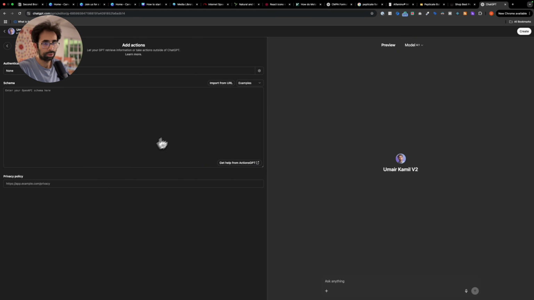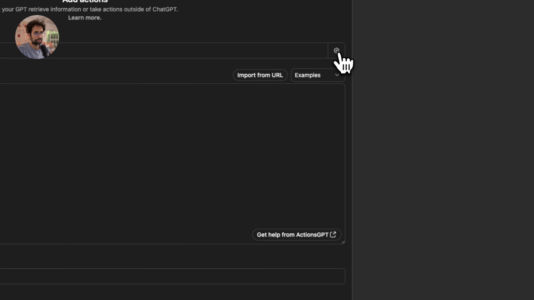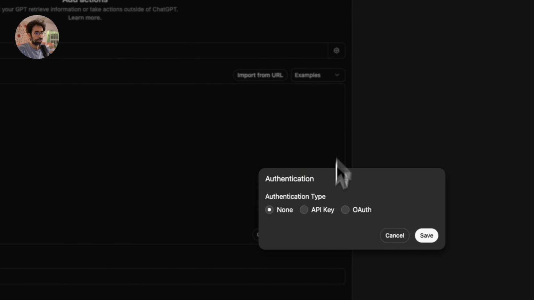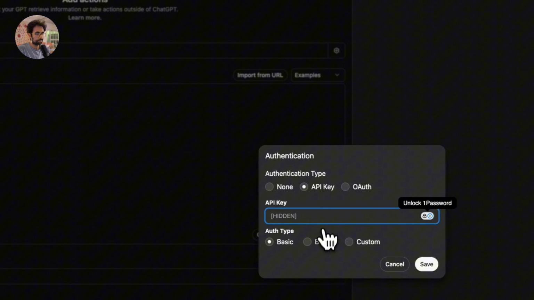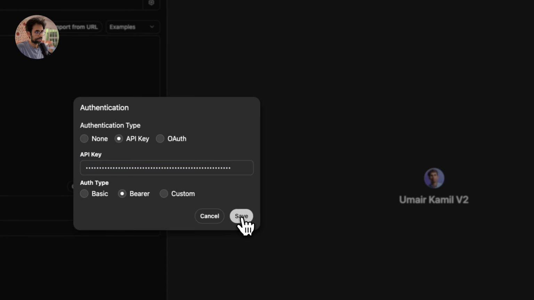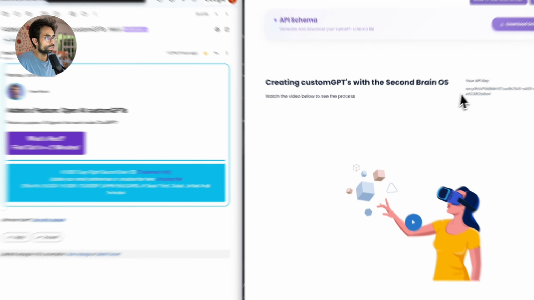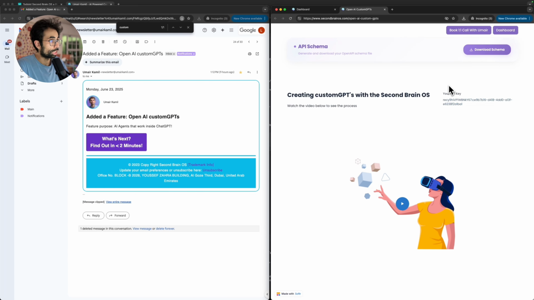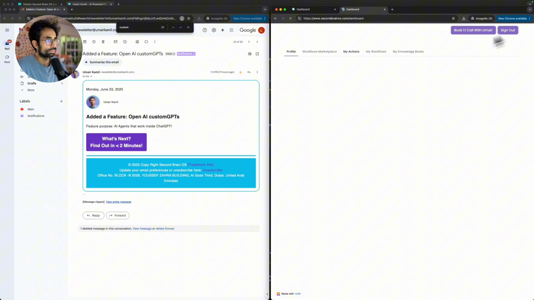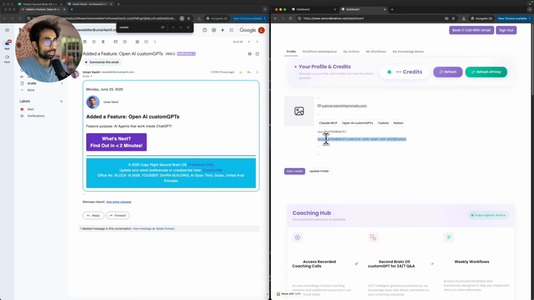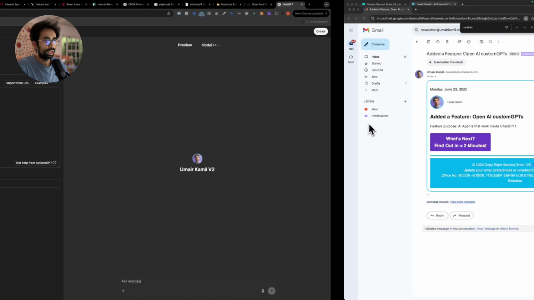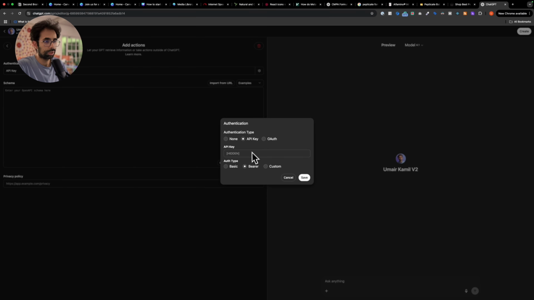All the hard work is done. First thing you want to do is press this settings icon next to authentication. Press API key then, and then make sure to press bearer over here, and then just paste the API key that you copied earlier, right? Just to note that API key was over here. It's also on your dashboard. Let me show you where that is. Right over here. Your API key is also on your homepage or dashboard as well. So you just want to make sure to copy, and then make sure to go here, make sure to paste, make sure that it's there, save.